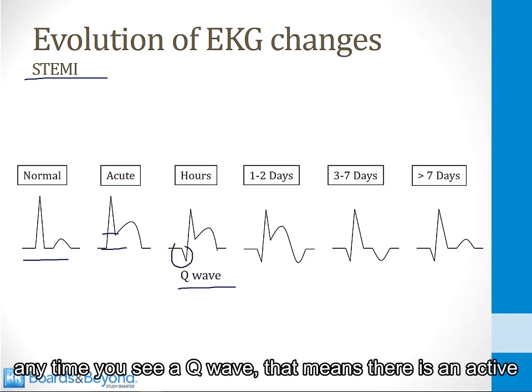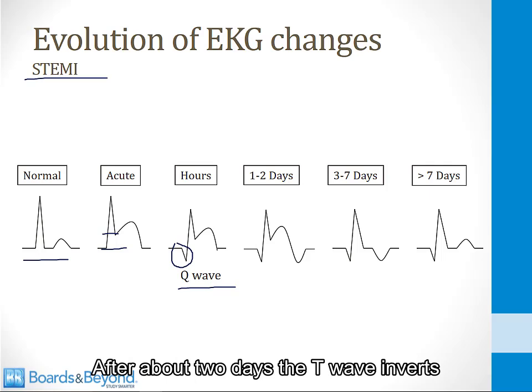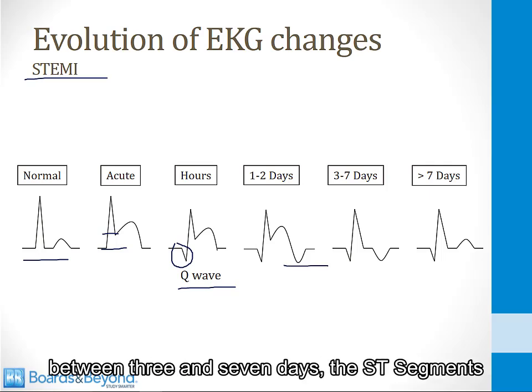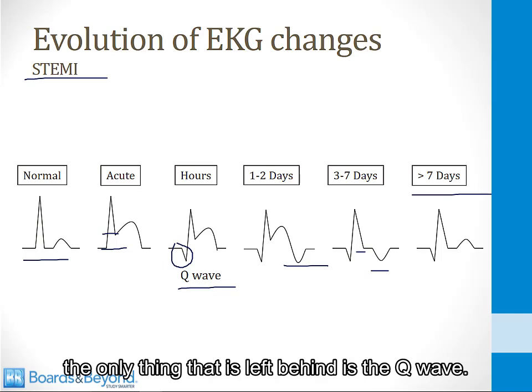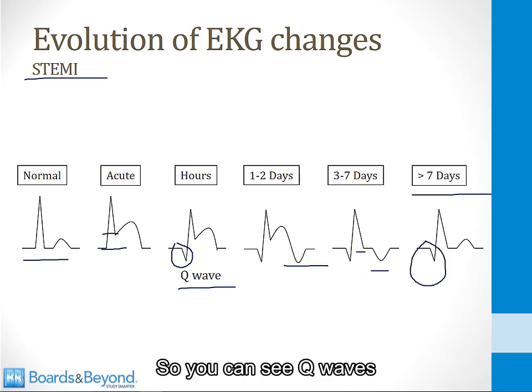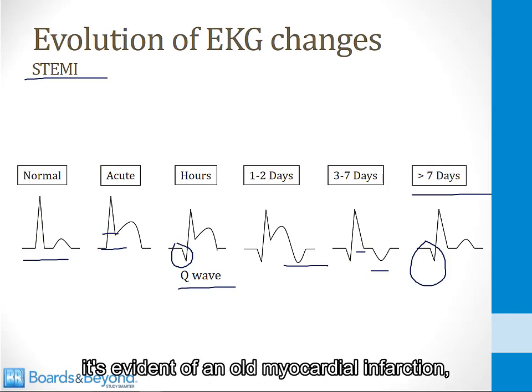Anytime you see a Q wave, that means there is an active or prior myocardial infarction in that portion of the heart. After about 2 days, the T wave inverts. Between 3 and 7 days, the ST segments come back to baseline, but the T wave inversion persists. And then beyond about a week, the only thing that is left behind is the Q wave. So you can see Q waves in patients who had a myocardial infarction even years ago. It's evidence of an old myocardial infarction.